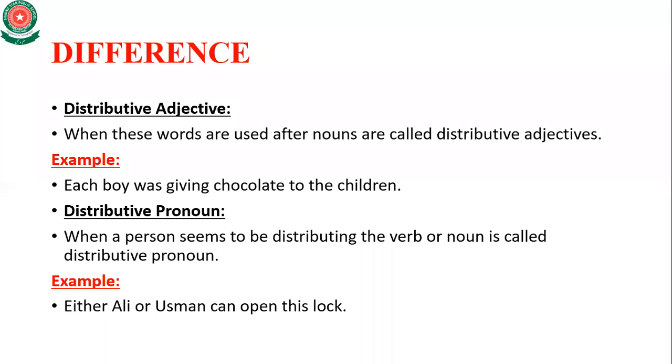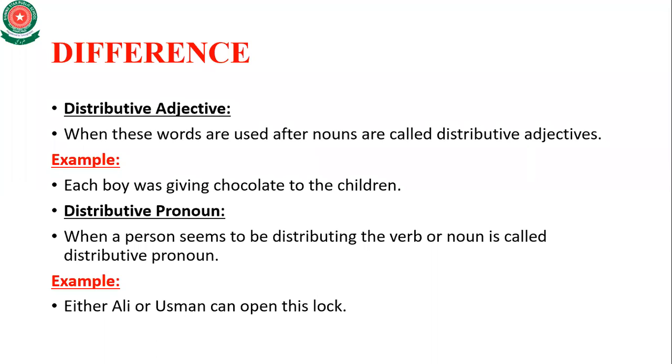Now, maybe you have a confusion between the distributive adjective and distributive pronoun. What do the distributive adjective and pronoun basically mean? First of all, distributive adjectives are words used before nouns.